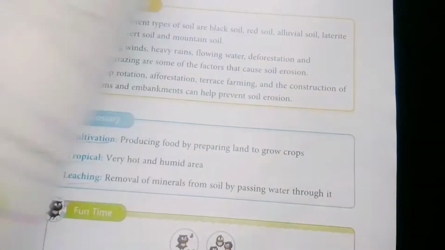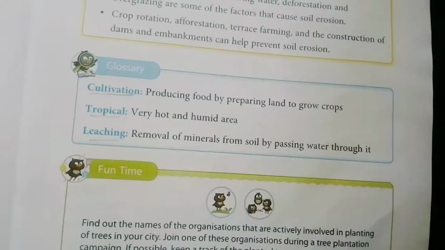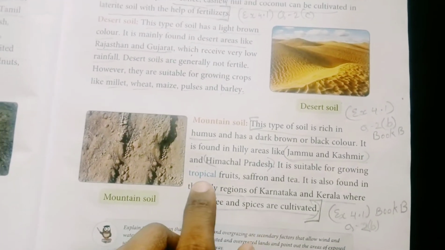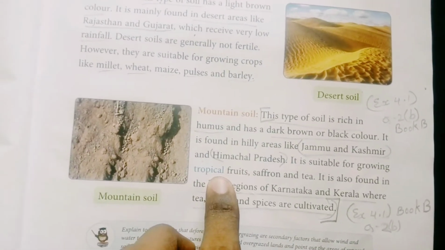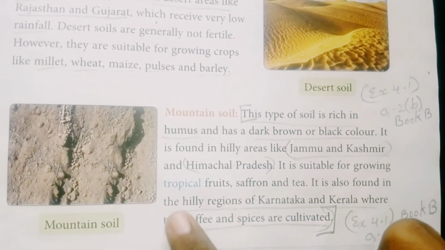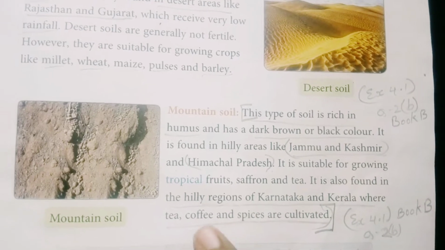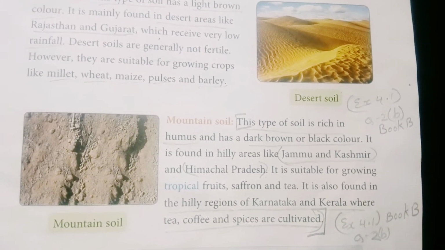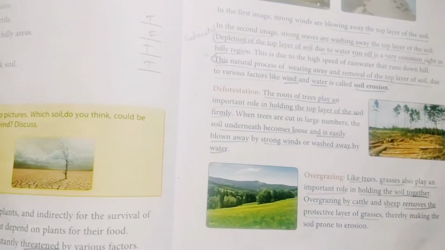Tropical means a very hot and humid area. So it is suitable for growing tropical fruits, saffron and tea. It is also found in hilly regions of Karnataka and Kerala, where tea, coffee and spices are cultivated. So this is what mountain soil is.